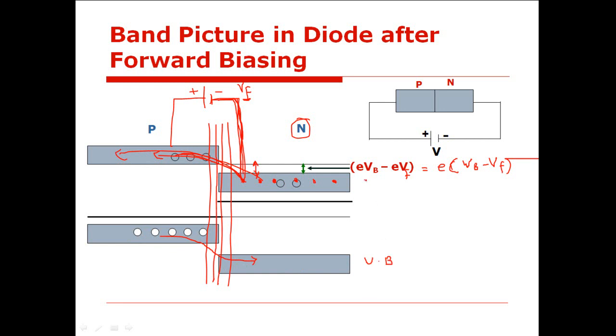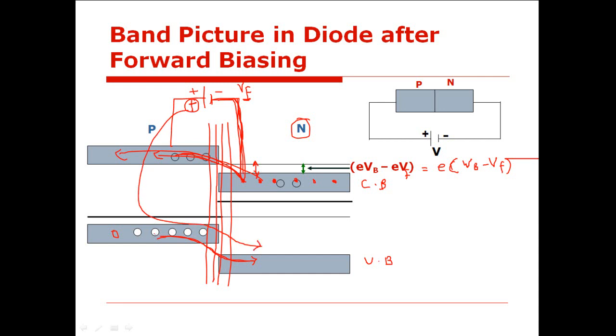Yes, sir. If electrons are going from here to here, it means that they will leave behind holes, and you know that holes will always occupy their position in the valence band. So these holes will be transferred from P side to N side because these holes are connected to the positive terminal of the battery. This positive terminal of the battery will push these holes to help them work against the potential barrier and get diffused from P side to N side.